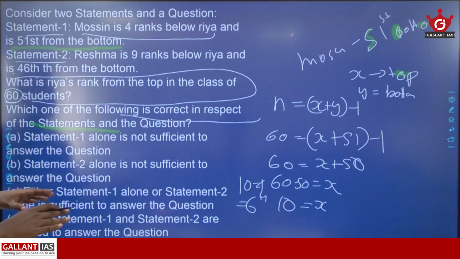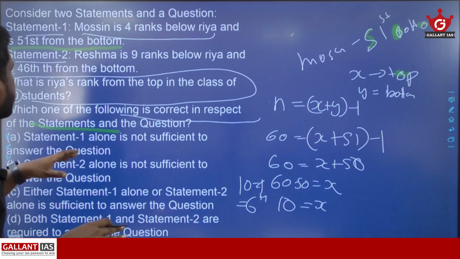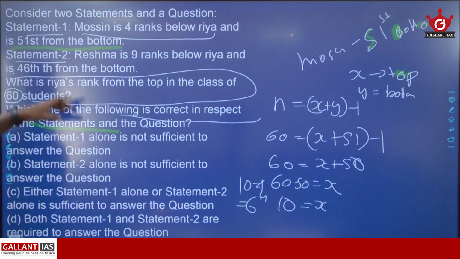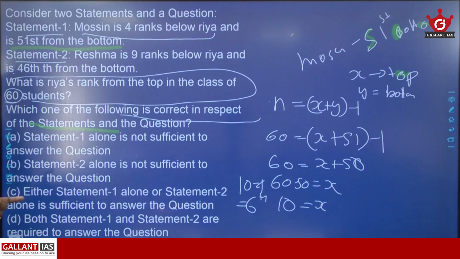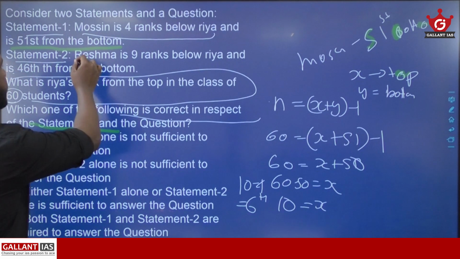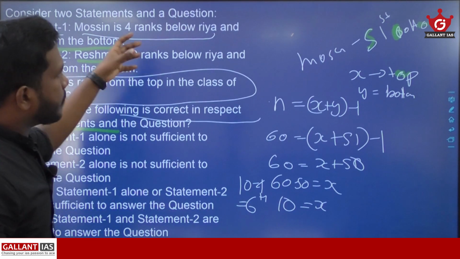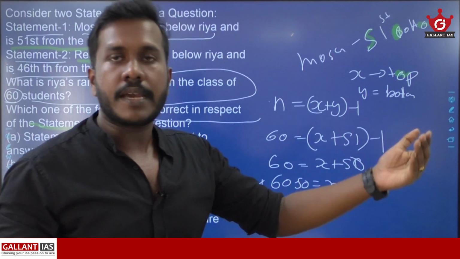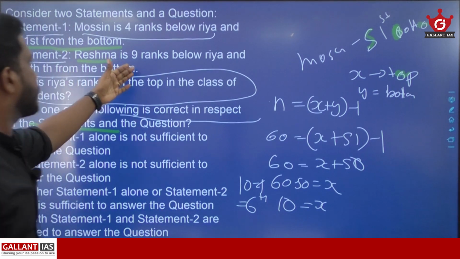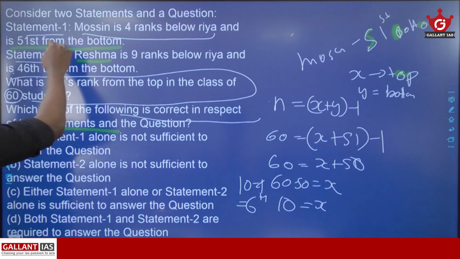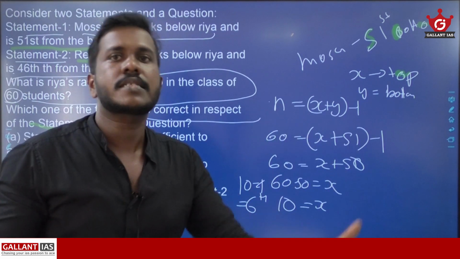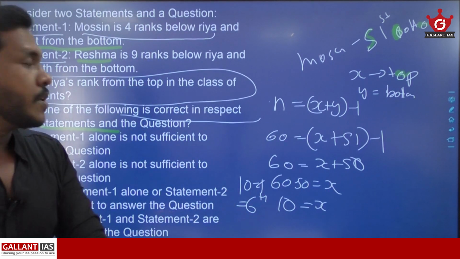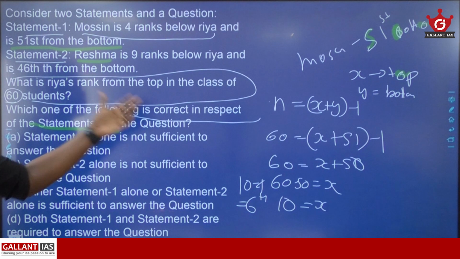Similarly, we can easily identify Ria's rank from statement 2 also. Same condition, so statement 1 and statement 2 are similar. Instead of Mohsin, here comes Reshma. So with statement 2 also, you can easily find the rank of Ria. By using either statement 1 or statement 2, you can easily find the rank of Ria.